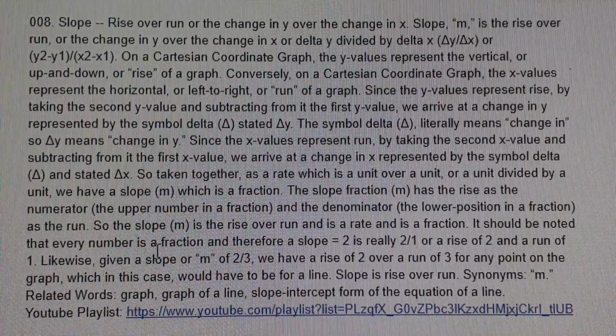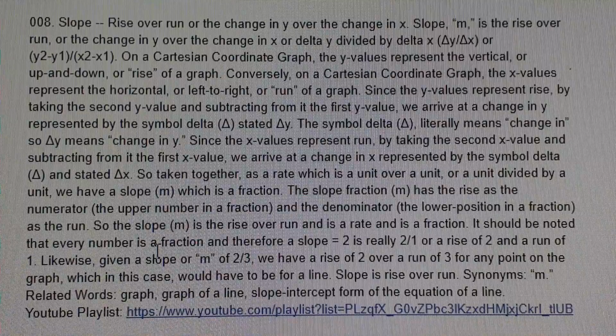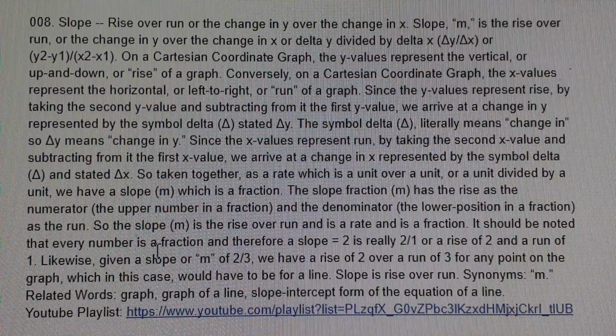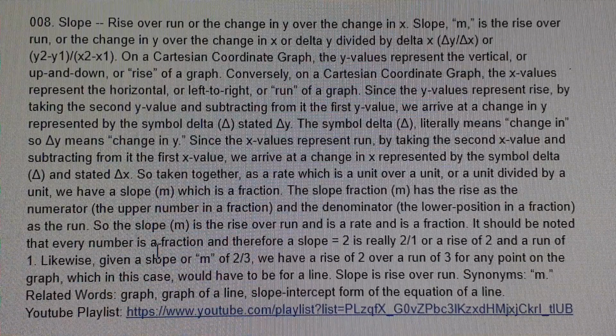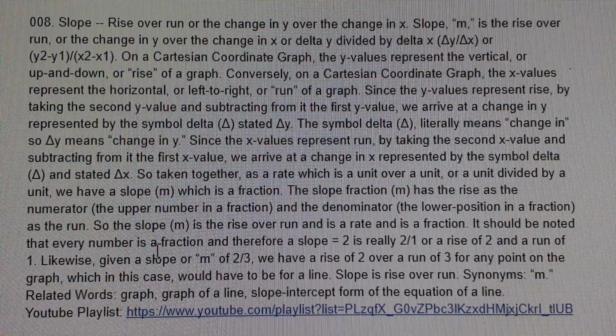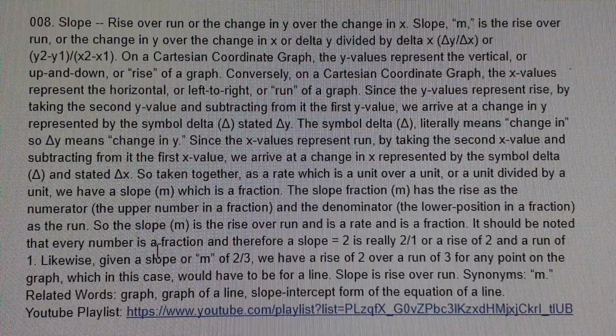Slope, rise over run, or the change in y over the change in x. Slope, "m," is the rise over run, or the change in y over the change in x, or delta y divided by delta x, small triangle y divided by small triangle x, or (y2 minus y1) divided by (x2 minus x1).